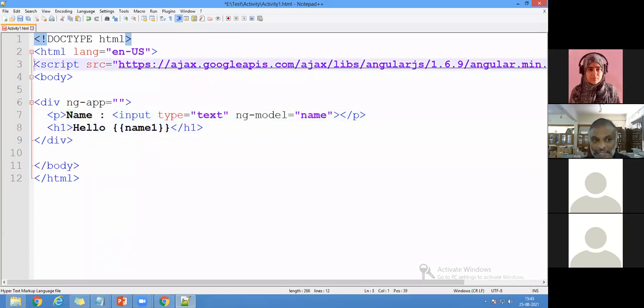So remember that this script file is needed. Whenever you are writing this script file, your system must be connected to the internet. If your system is not connected to the internet, it will lead to a problem.